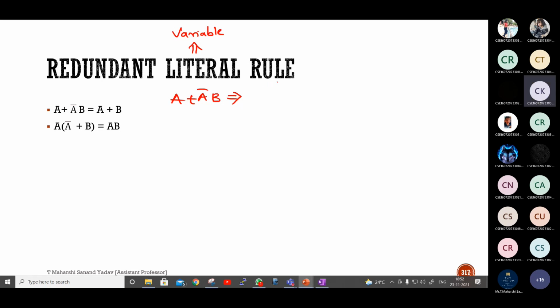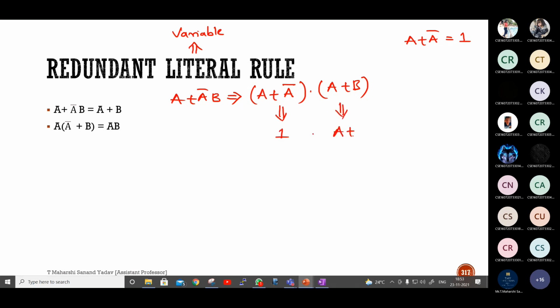Sir, I think distributive. So it can be written as A plus A bar dot A plus B. What is the answer for A plus A bar? 1 or 0? 1. So this will be 1 dot A plus B, and 1 into A plus B will be A plus B. That is what I got here.